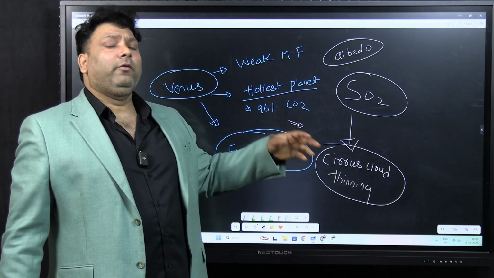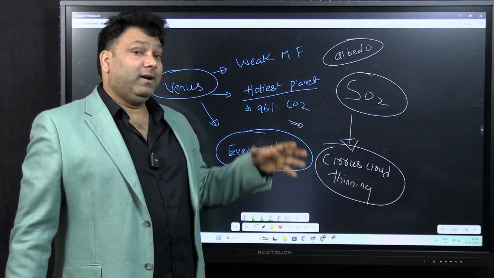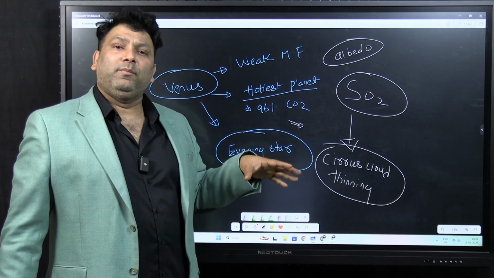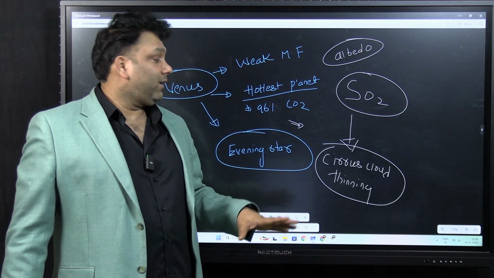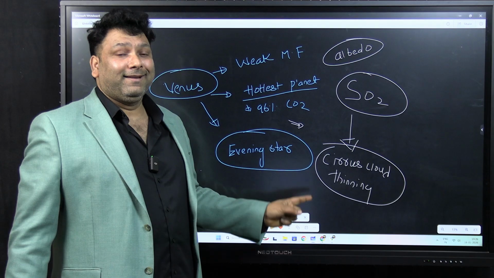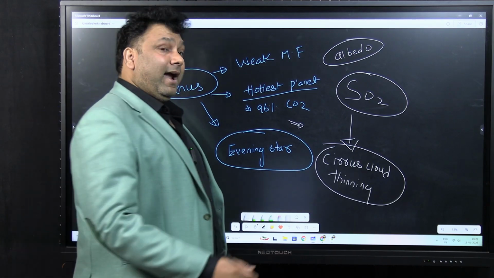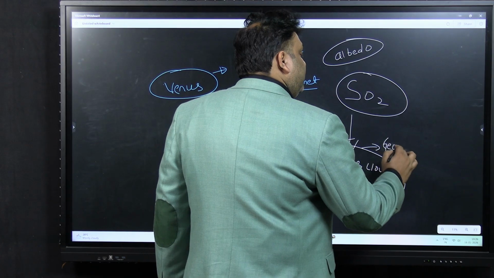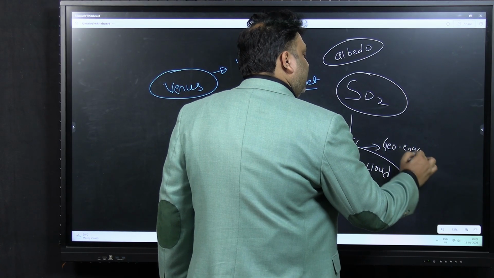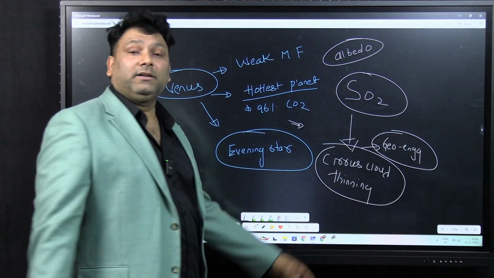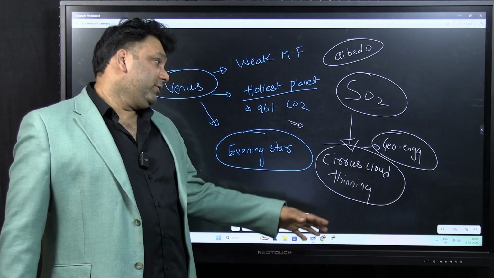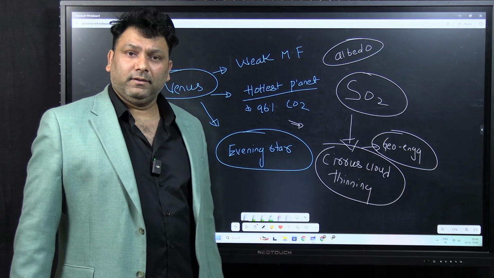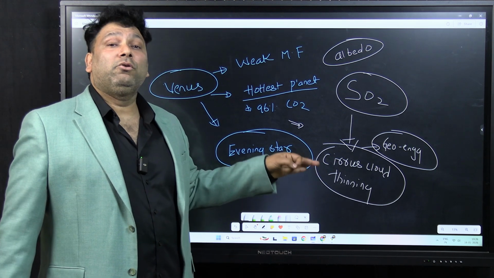Cirrus cloud thinning. So in this process, you will be spraying a lot of SO2 in the upper clouds. In the stratosphere also you can spray. So the earth will also increase its reflective capacity and earth can become a little bit cooler. This process is called as cirrus cloud thinning, and it is also called as geoengineering. So geoengineering is a term which is used when there are large scale changes on the surface of the earth.